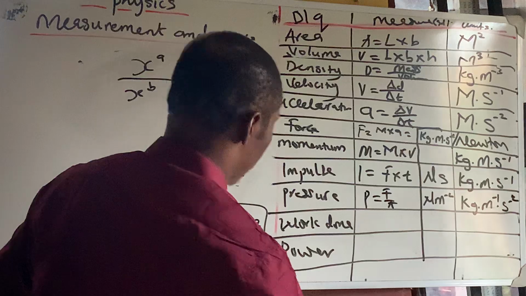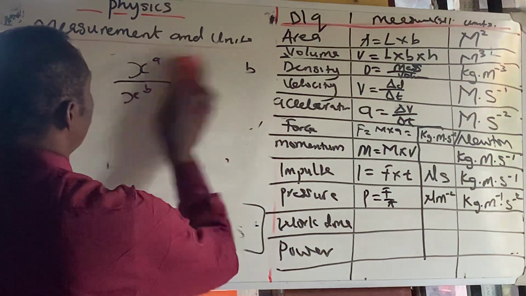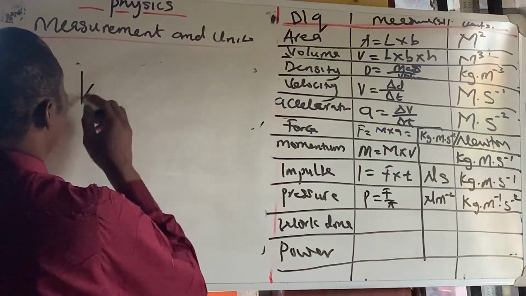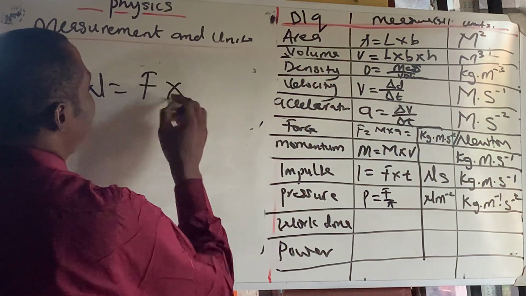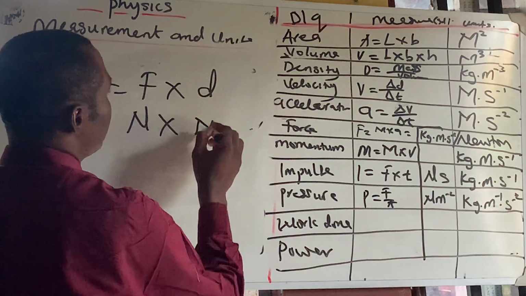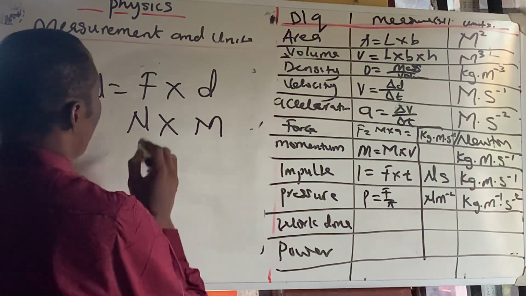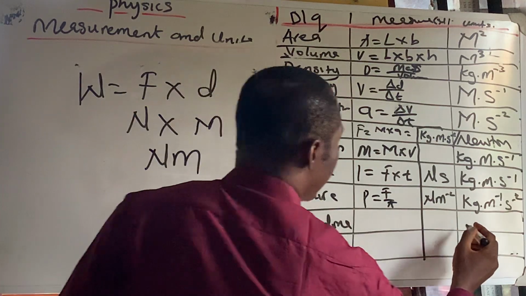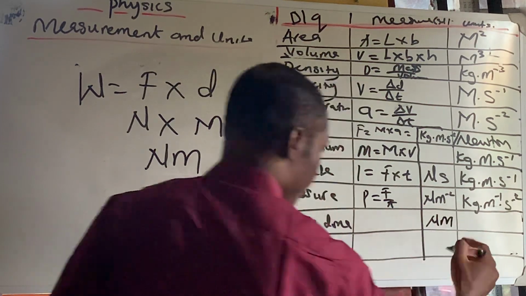Now, let's go to the next one. The next one is work done. So what's the formula for work done? Work done is force times distance. So force is Newton and distance is meter, which becomes Newton meter. That's the answer. If you write Newton meter, you are correct.